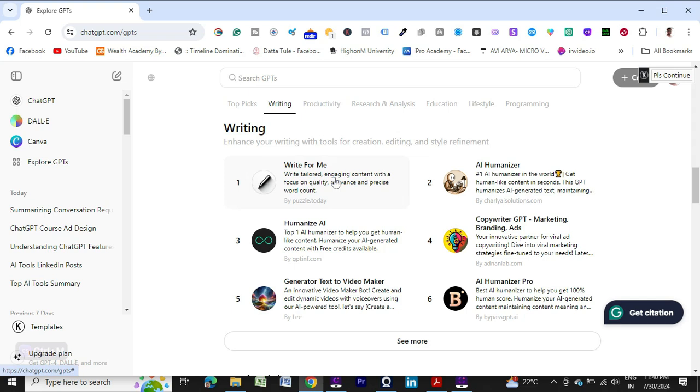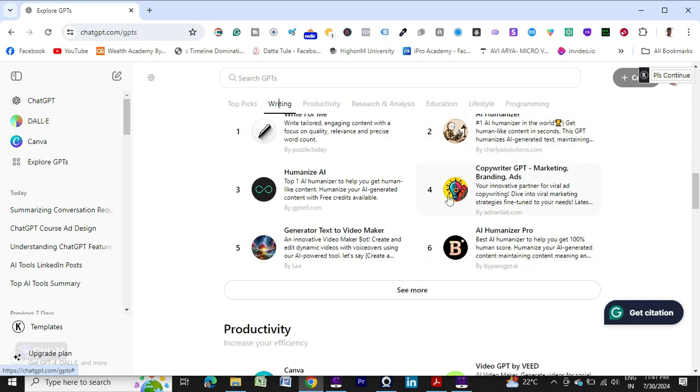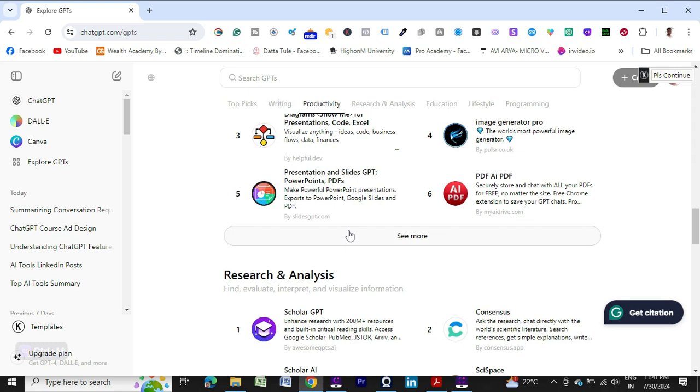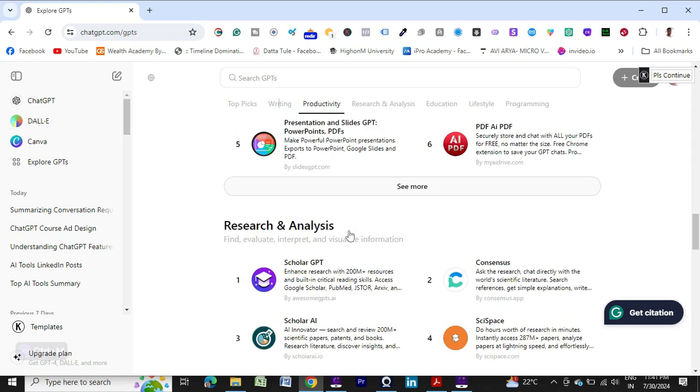I did not use them. Write for me I used once, it is quite good, like ChatGPT. Copywriter GPT, to be honest I did not experiment with this tool. A few of them I have experienced. Canva I have been using by default for a long time, but the other tools I did not experiment with.